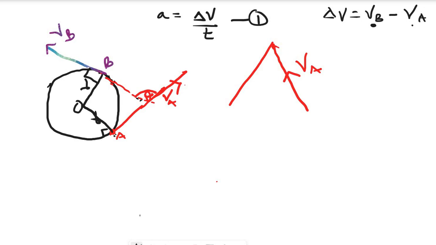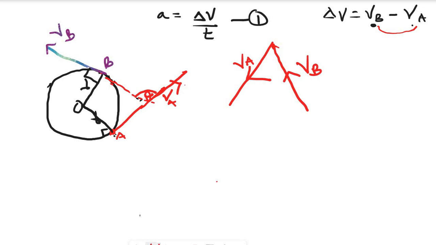So I'm going to reflect that analysis in my diagram. The one going up is positive. Here should be VB, and VA is opposite of VB, so VA should be going down. This is VA.